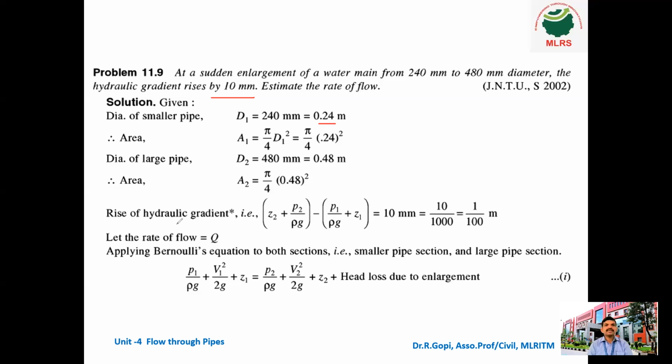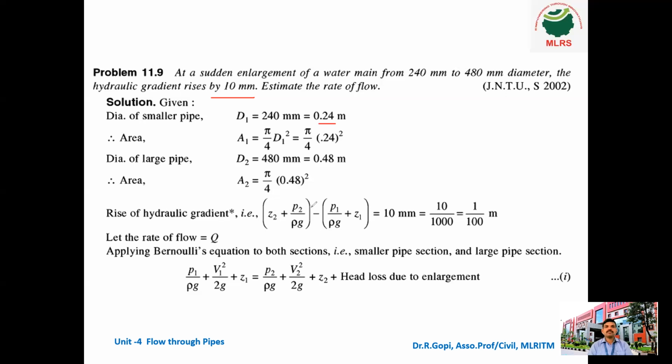Okay, next, rise of hydraulic gradient. You can see in the question the hydraulic gradient rises. It means the difference of two levels of hydraulic gradient. So Z2 plus, it is datum head plus pressure head. So hydraulic gradient is nothing but, don't forget, the summation of pressure head plus datum head.